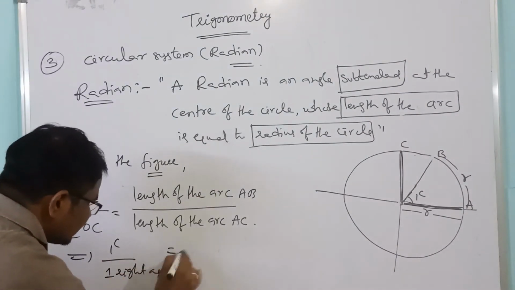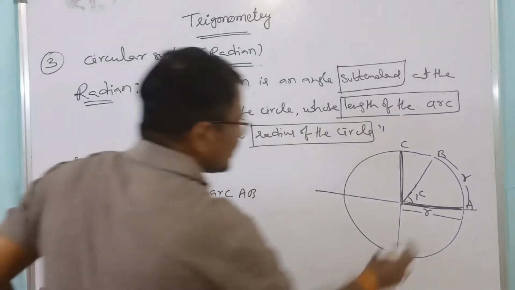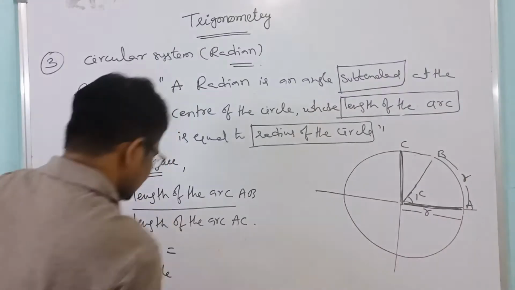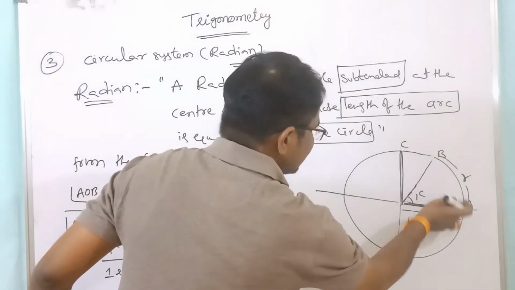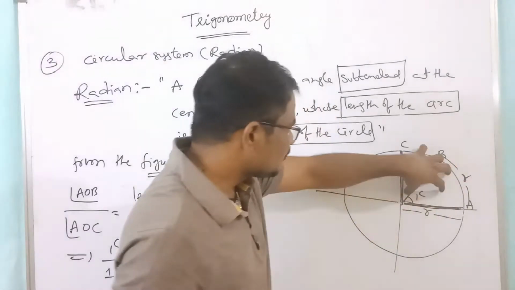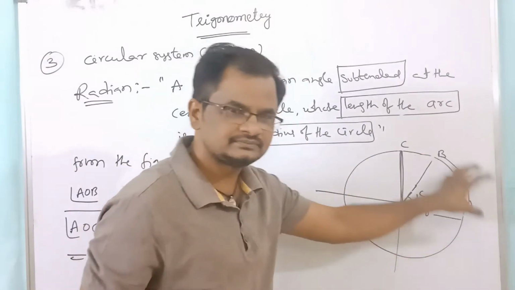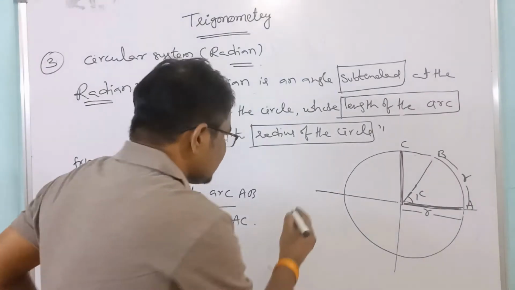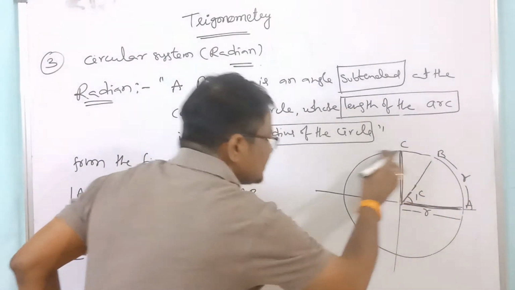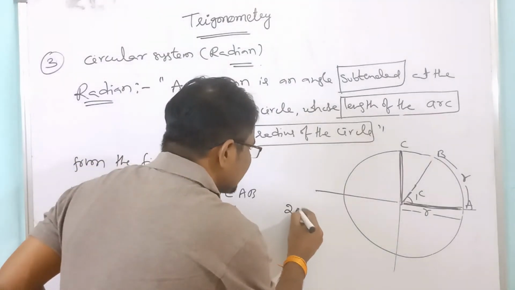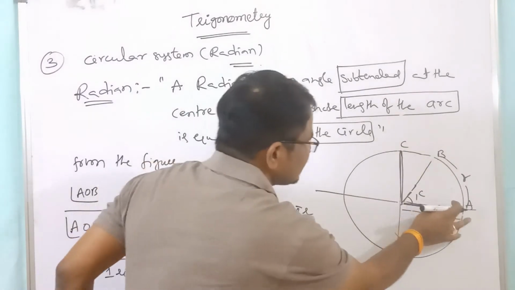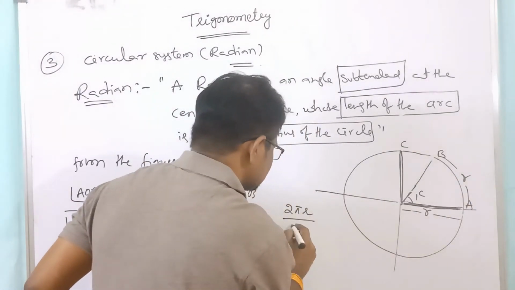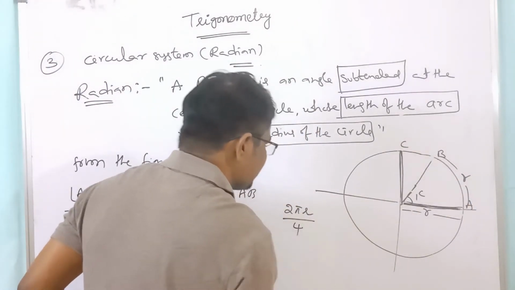1 radian by 1 right angle equals arc AB by arc AC. Arc AB is R, and arc AC is the 1 by 4th part of the circle. The total circumference of the circle is 2 pi R, but we want only this part, so it is divided by 4.